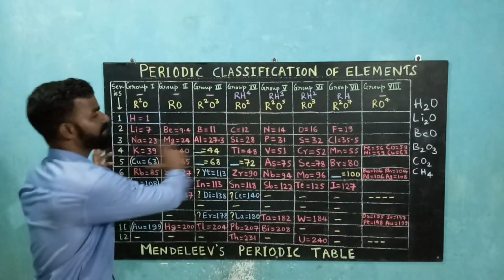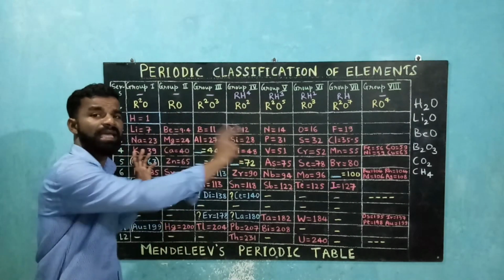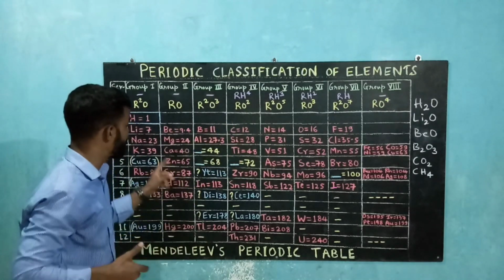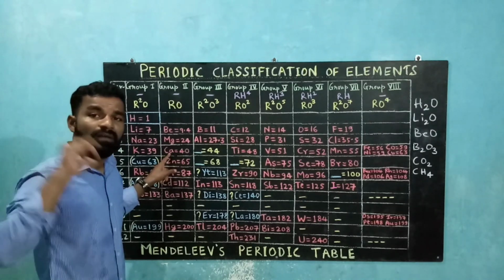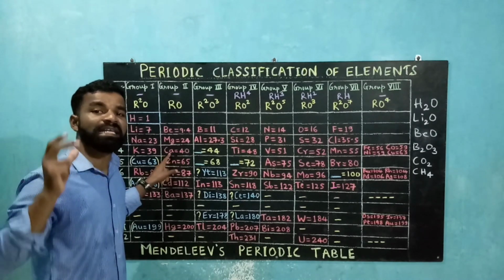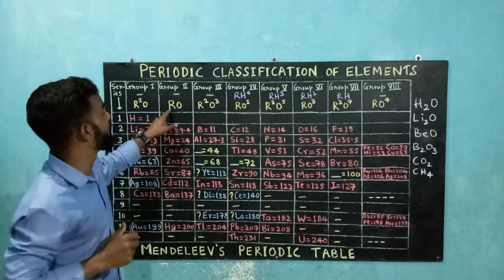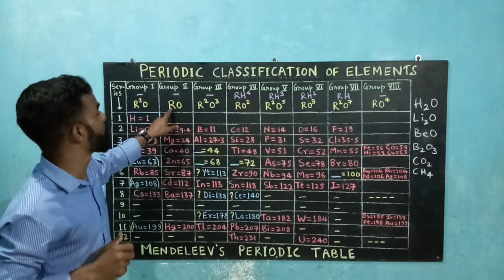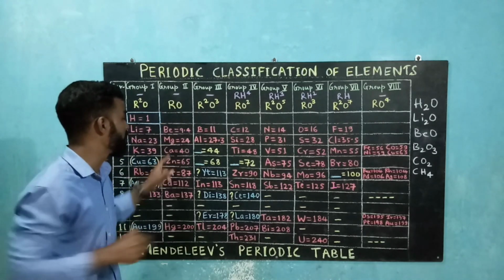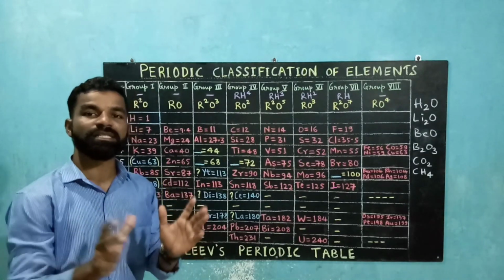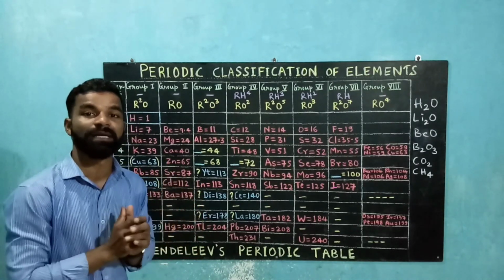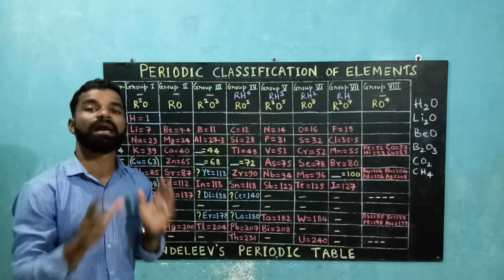So he kept on classifying the elements this way in groups and periods, and then he reached calcium. On reaching calcium, he found that calcium forms calcium oxide when it reacts with oxygen. So it matches the general formula under group 2, RO. So it was placed over here, and after calcium he kept a vacant place. So this was the speciality of Mendeleev's periodic table: he kept vacant places for unknown elements.